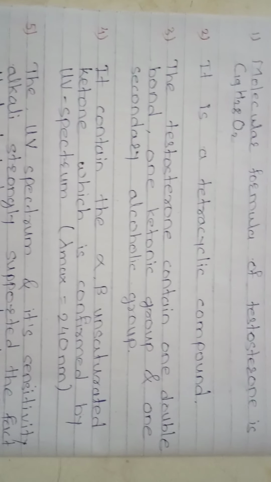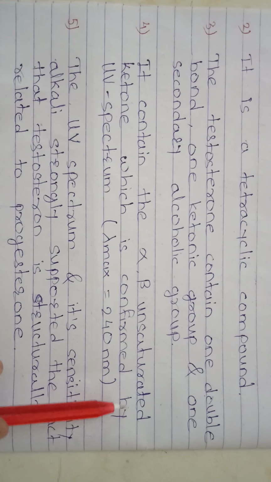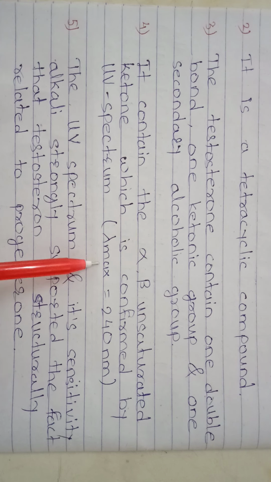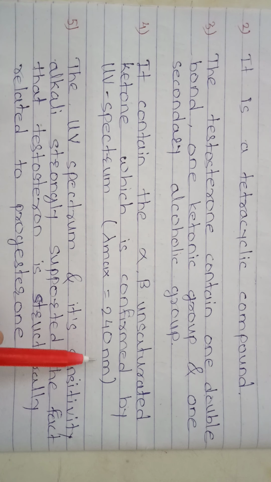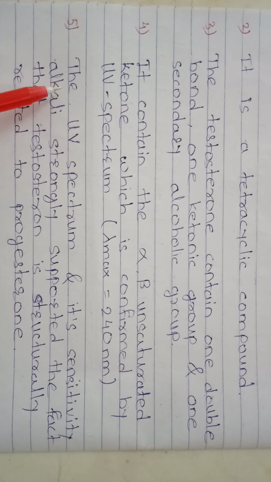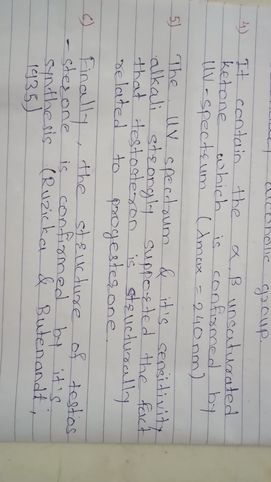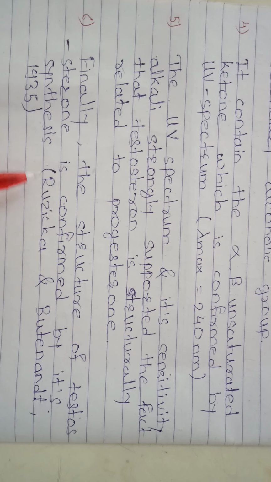Fourth, it contains an alpha, beta unsaturated ketone, which is confirmed by the UV spectrum. The lambda max value is 240 nanometers. Fifth, the UV spectrum and its sensitivity to alkali strongly support the fact that testosterone is structurally related to progesterone. Last, the structure of testosterone was finally confirmed by its synthesis by Ruzicka and Butenandt in 1935.